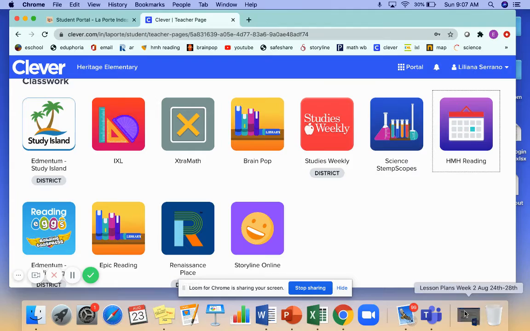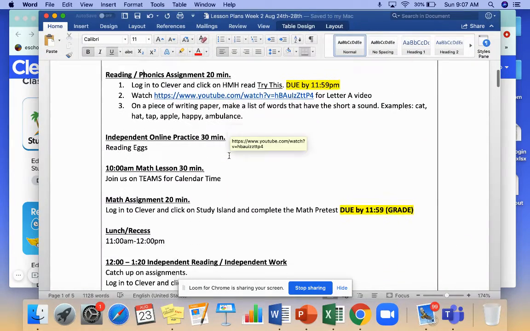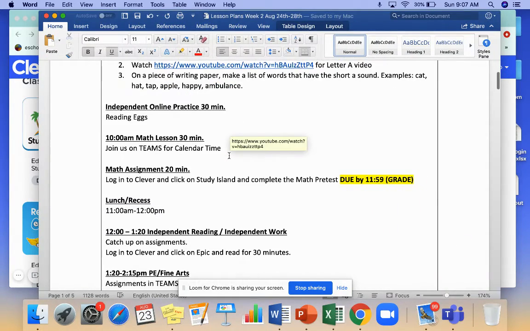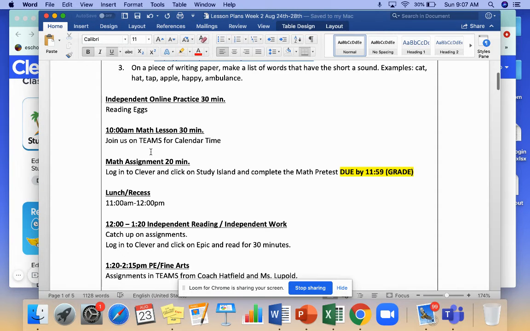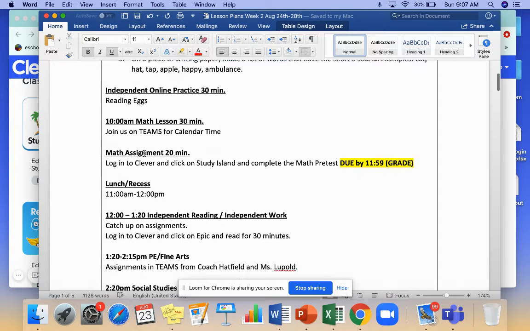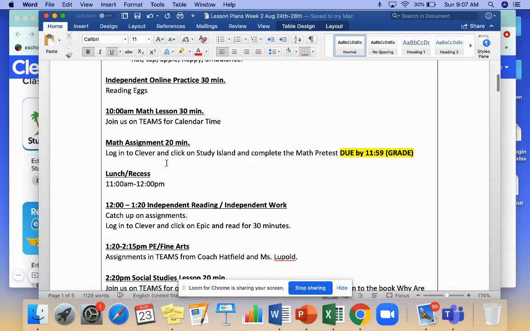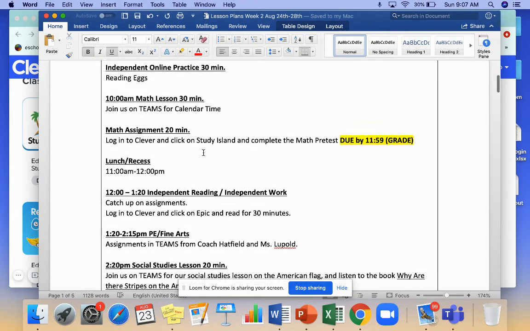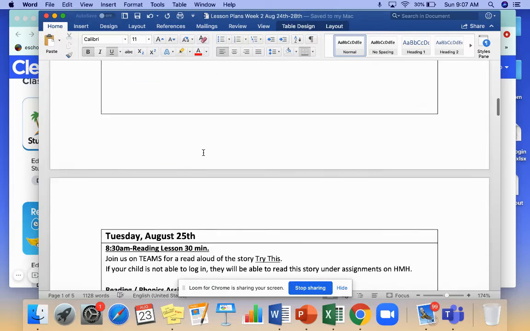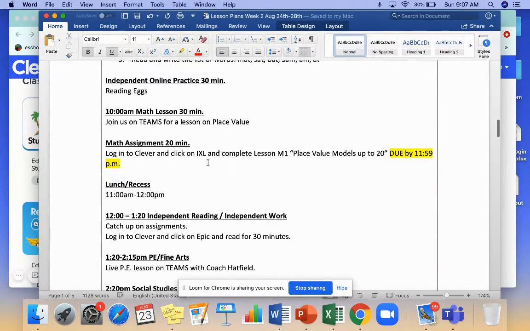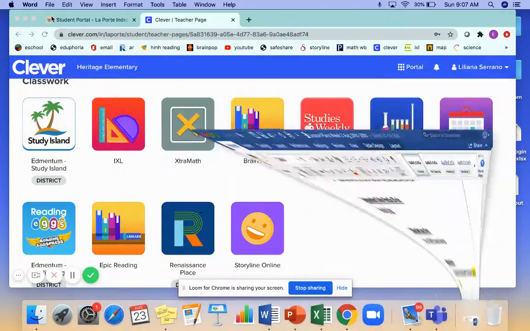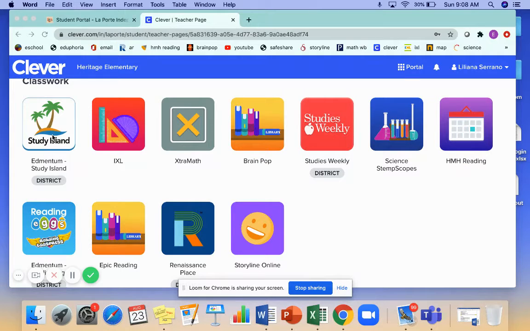Okay, for math, so on the lesson plan, for math, after you join us for calendar time on Teams, then you're going to log back into Clever and you're going to click Study Island or iExcel. Some days it's Study Island, some days it's iExcel. So right here is Study Island. It automatically logs them in. There's not a password. And then here's iExcel.